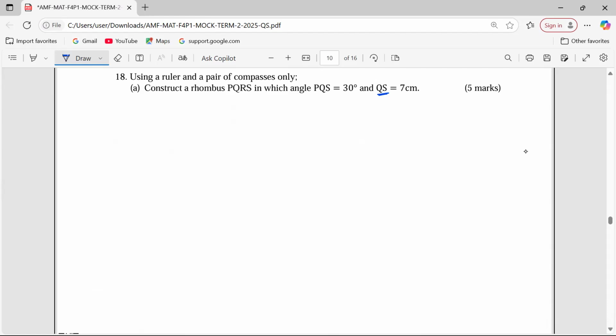So let me start with a straight line. Then the first thing I'm labeling is Q. This is Q. Remember P is on the same line. We are supposed to construct 60 degrees because we're going to use a pair of compasses and a ruler only. We are not supposed to measure angles using a protractor.